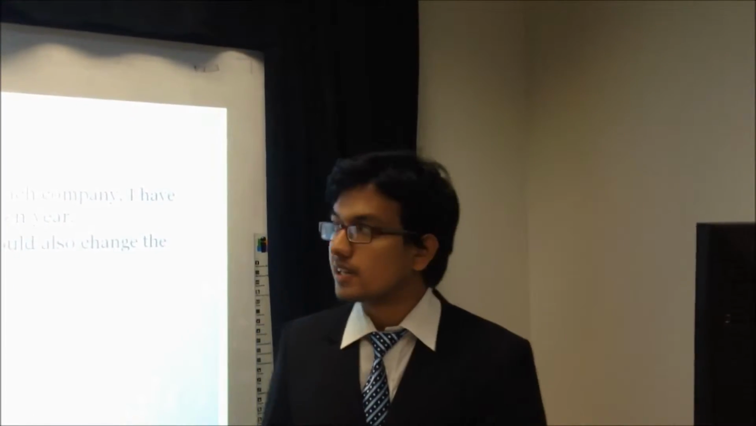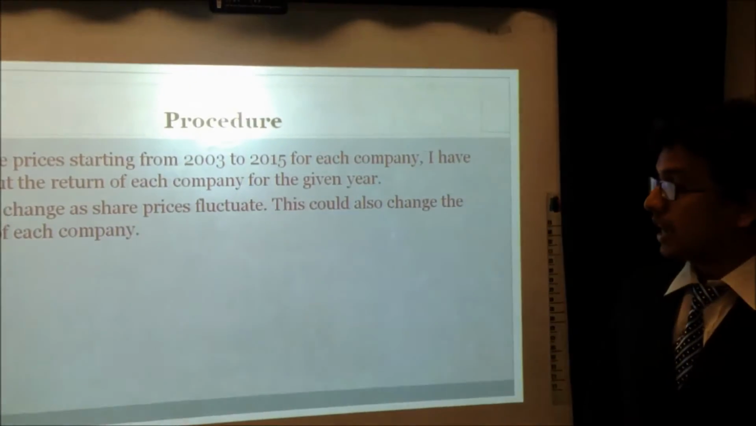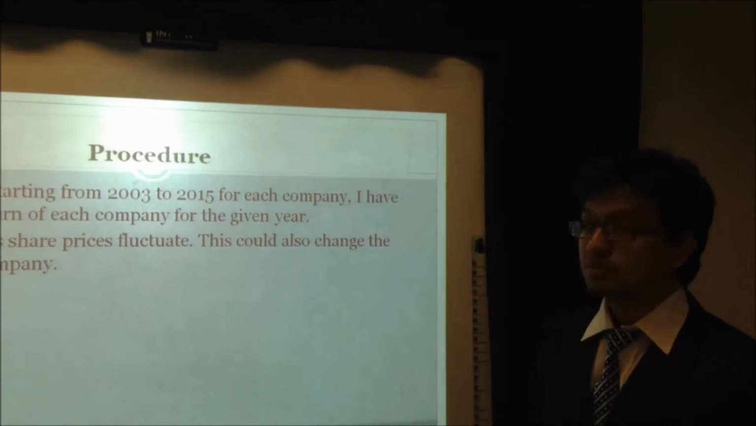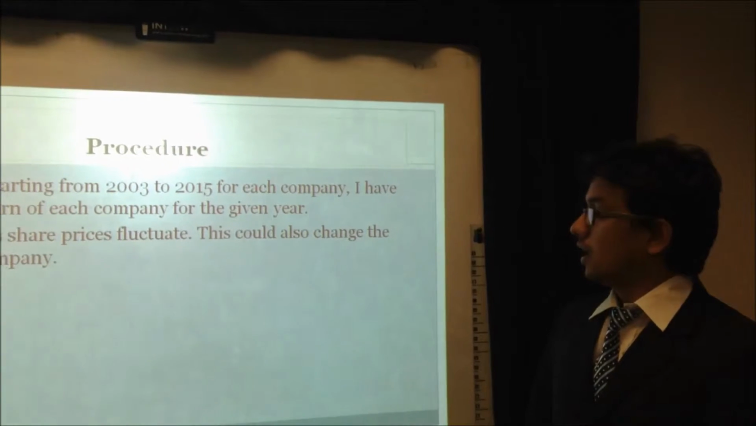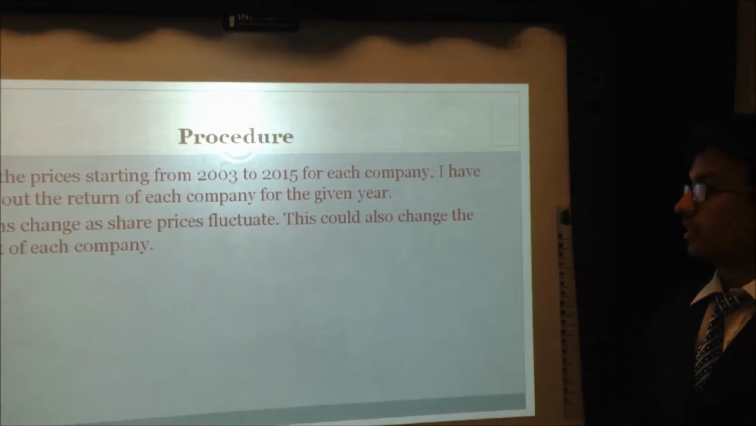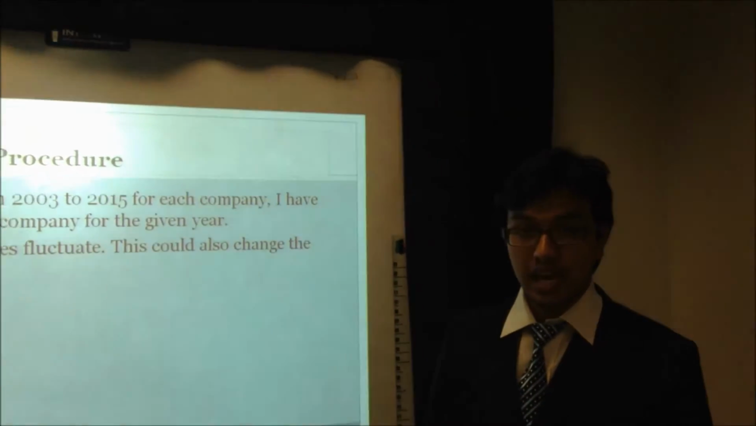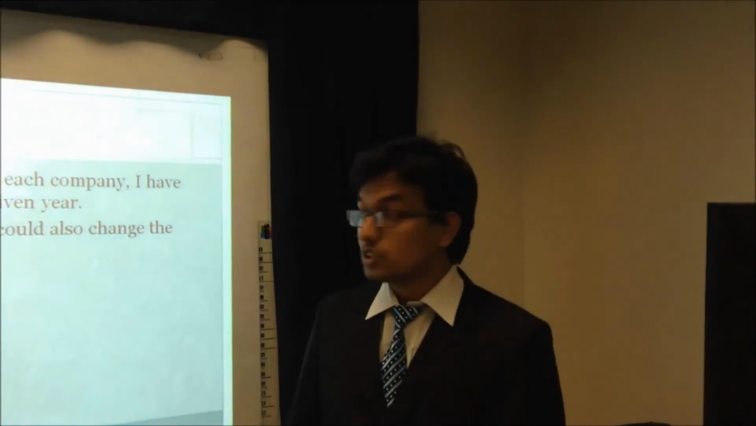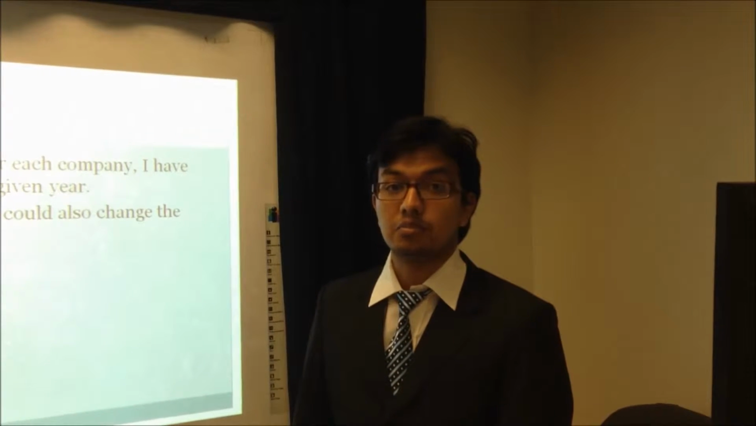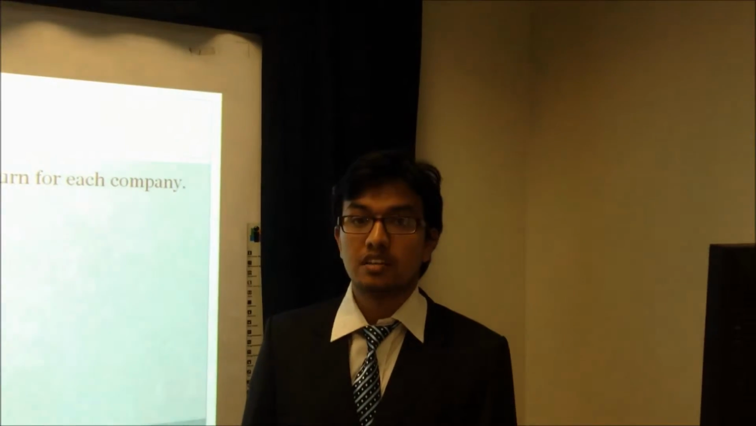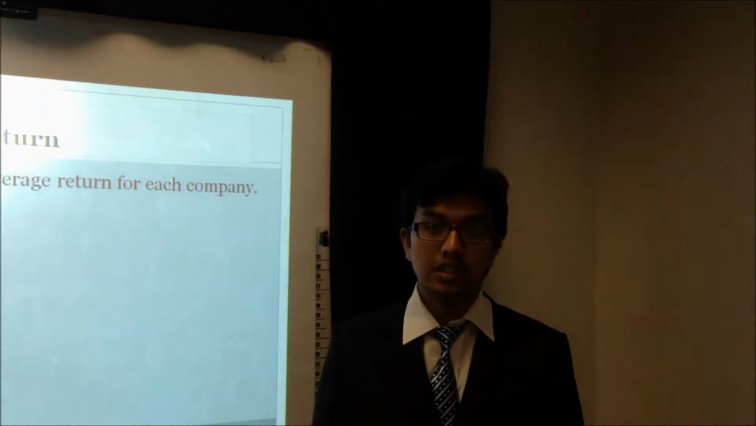Moving further from here, we take the prices from 2003 to 2015 for each company. Then I find the return for each company in a given year. Returns change as share prices fluctuate. Then this could also change the weight of each company in a given portfolio. Now, from each year's return, we can find the average return for each company.